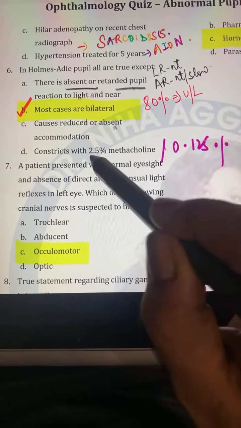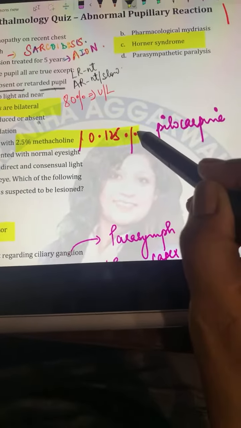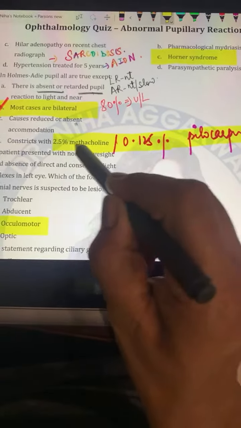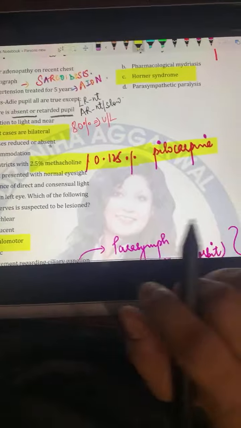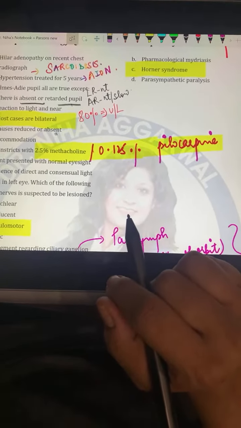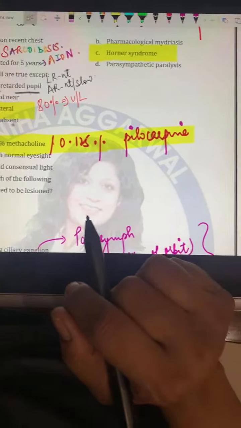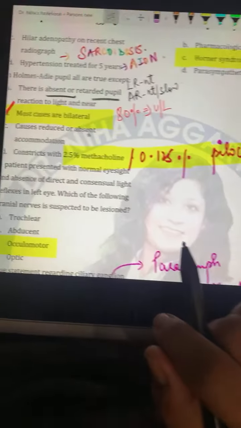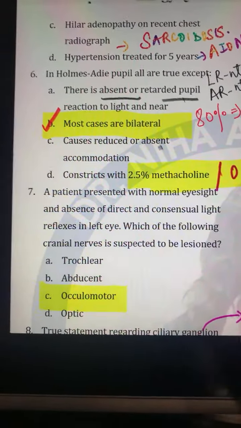It can constrict with 2.5% methacholine, or with 0.1 to 0.5% pilocarpine, because of denervation sensitivity. Because of the denervation sensitivity, it can actually constrict with 2.5% methacholine or dilute pilocarpine. So the answer will be, most cases are bilateral, because most cases are unilateral.